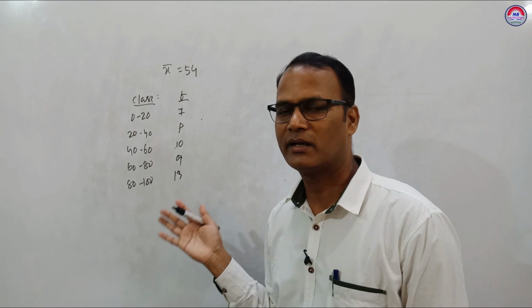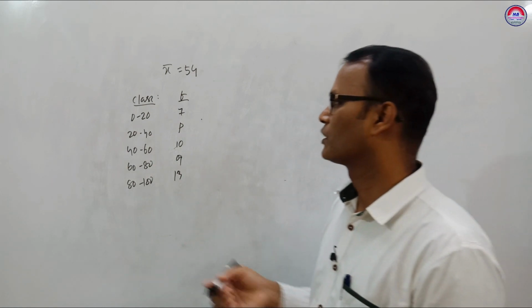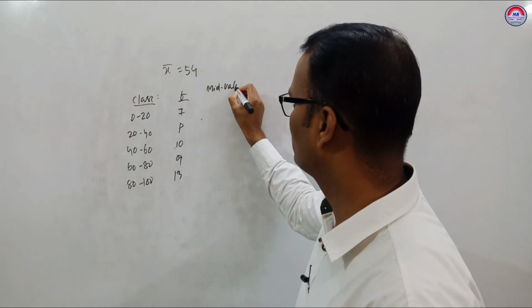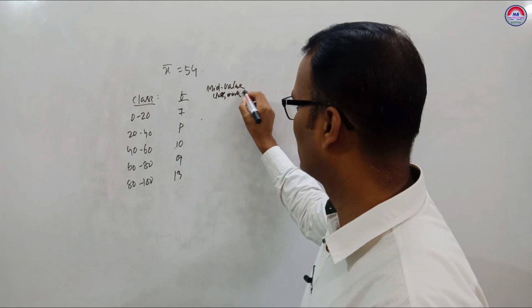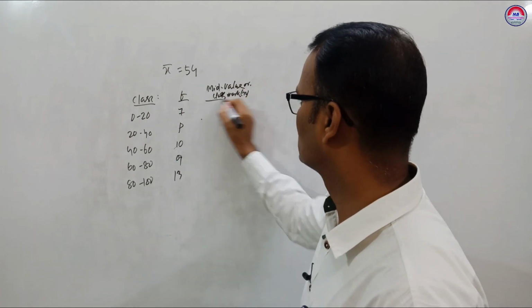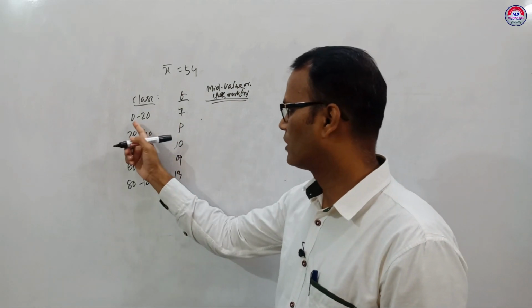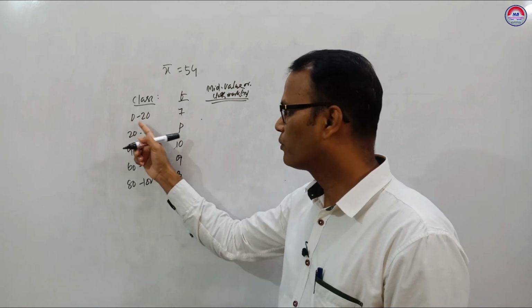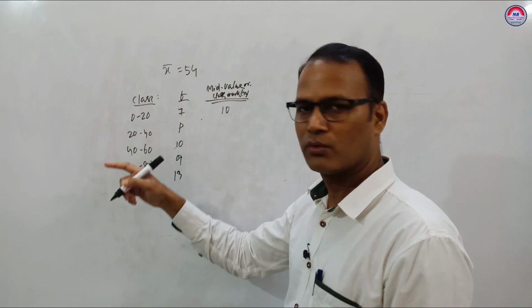Here we can apply direct method, assumed mean method also. So class given means we have to find mid value, or we can write class mark, it is called X. How to find? To find the class mark, we have to add these two and divide it by 2. 0 plus 20 by 2, 10. 20 plus 40 by 2, 30.